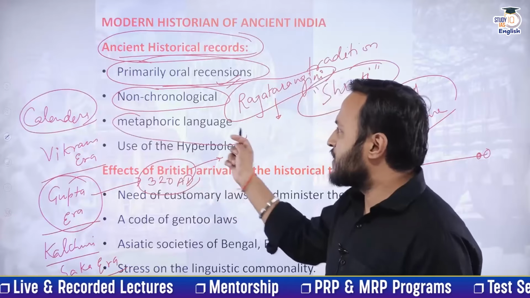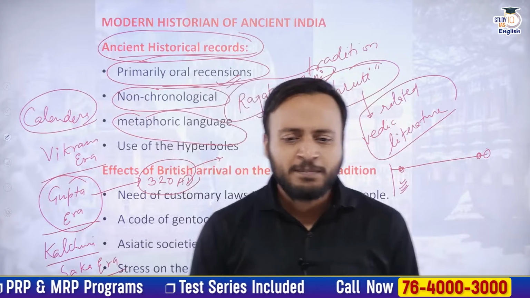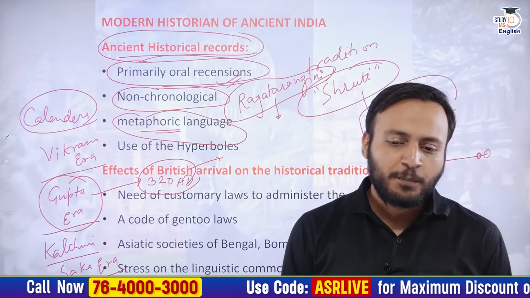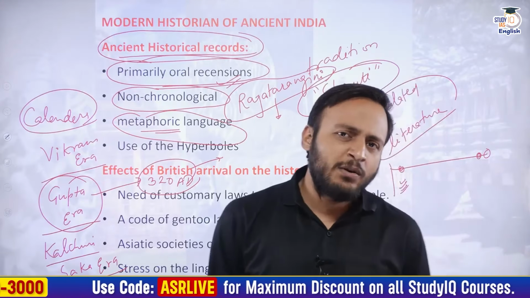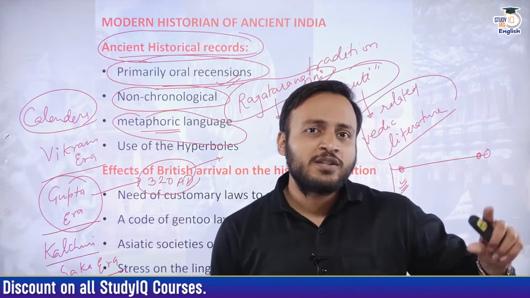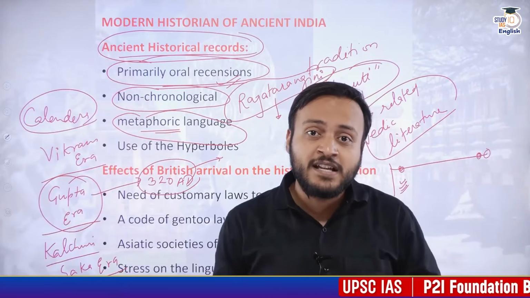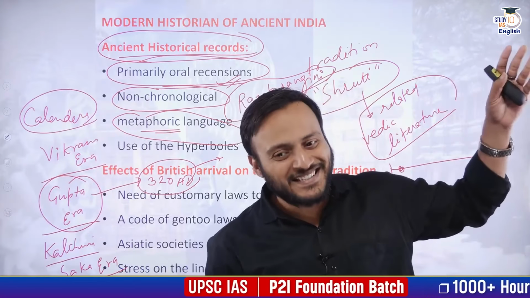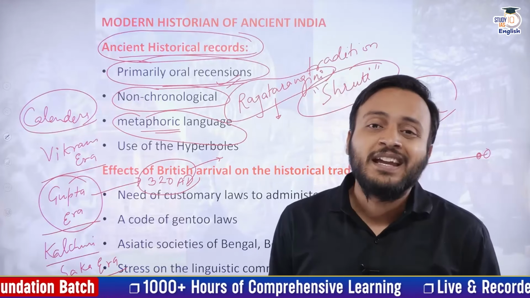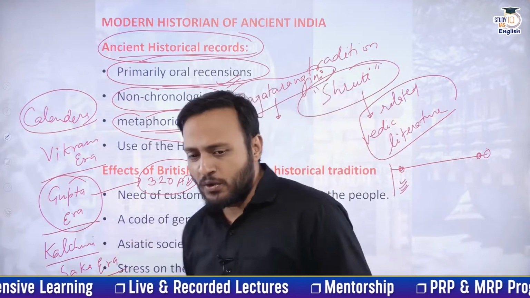Then there is another feature of the ancient Indian historical record. Now, what is this feature? Metaphoric language, right? Metaphoric language means what? You might have heard certain terminologies that, for example, suppose there was a king who ruled over the entire earth for 10,000 years. Such mentions have been made in the Puranas, okay? Not just in the Puranas.